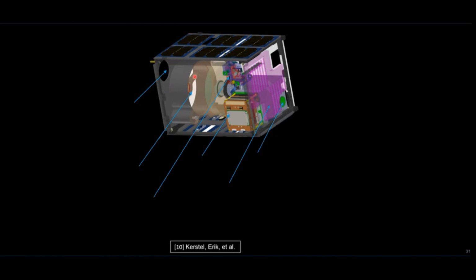So the Nanobob satellite will launch in 2025, but here you can see that it has a 12U size and it has this very big light collection optics. It's 150 millimeters in diameter. So just to give you a sense of how this kind of satellite would look. It also has this laser beacon and also a polarization analysis and detection module, of course.